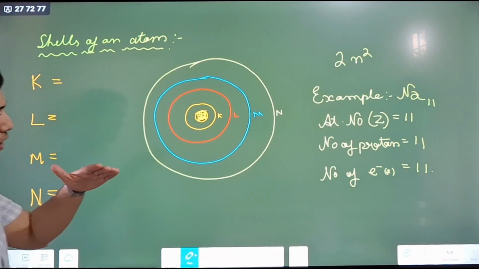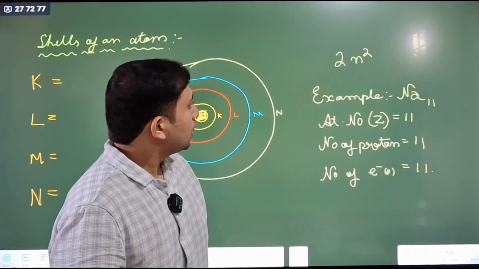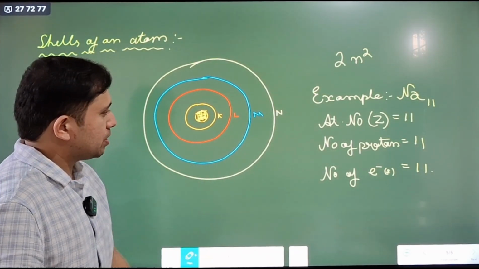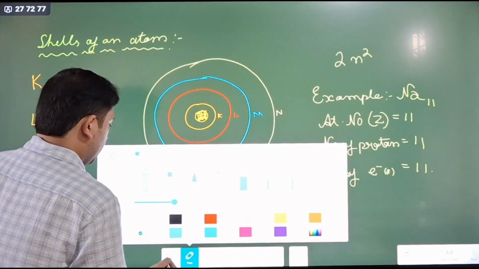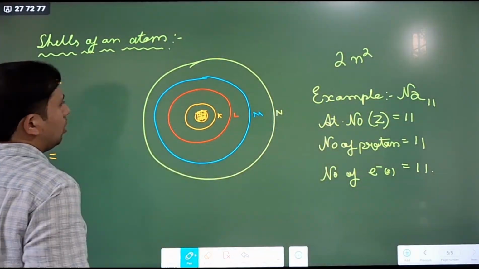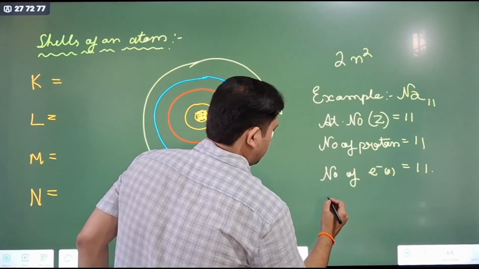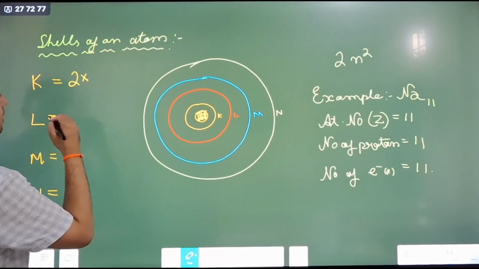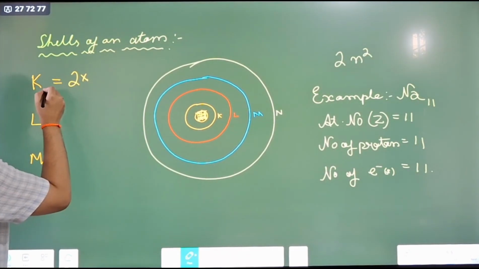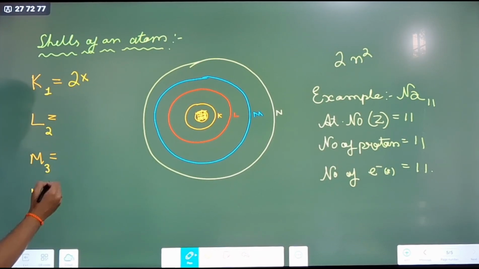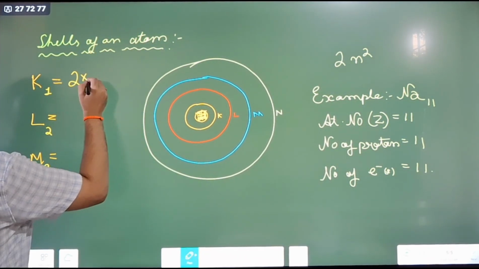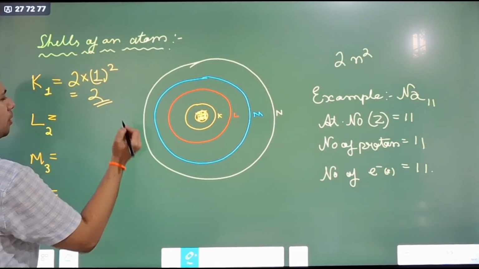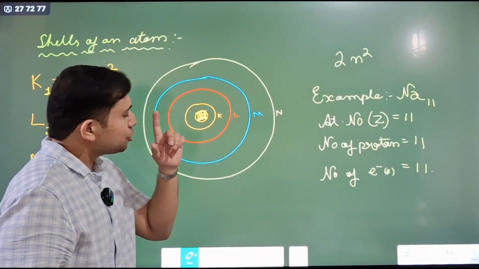So if there are 11 electrons, how many electrons can the K shell, L shell, M shell, N shell hold? Their maximum capacity, we can find with this formula: 2n², where n is the number of the shell. K is the first shell, L is the second shell, M is the third shell, N is the fourth shell. So for K, n is 1, 1 squared, this is 2. That is the maximum capacity of the shell which can hold electrons.